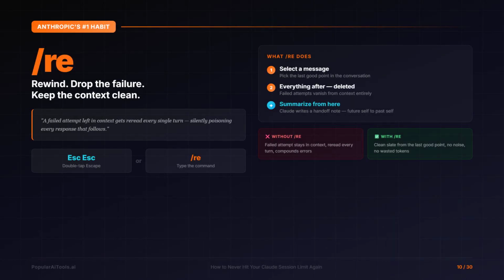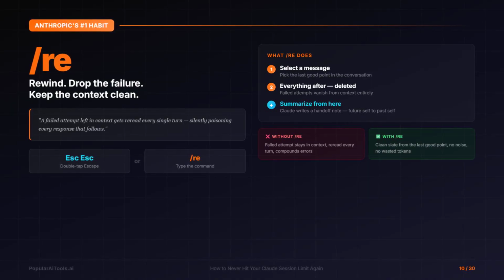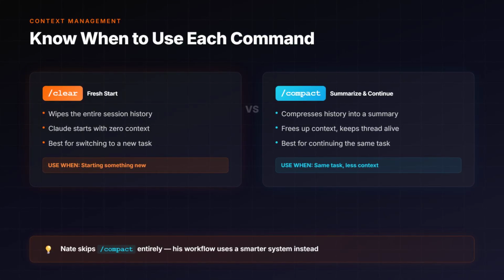Here's the thing. Rewind is Anthropic's number one recommended habit. When Claude does something wrong, most people say, "That didn't work, try this." But that failed attempt is still sitting in your context, being reread every time. Rewind drops it. Gone. There's even a summarize from here option that writes a handoff note so Claude knows what worked. Now, the rule of thumb: clear for a new task, compact if you're continuing the same one.